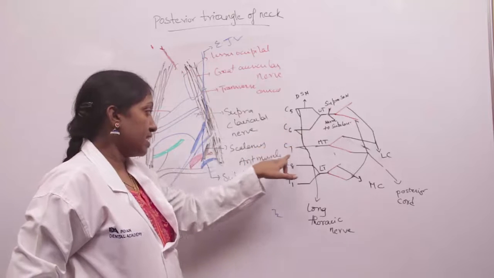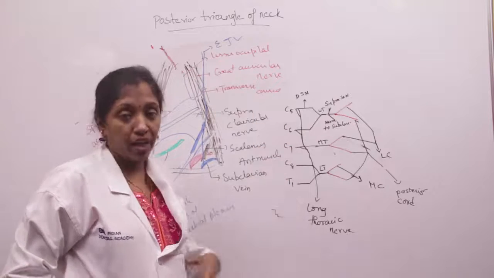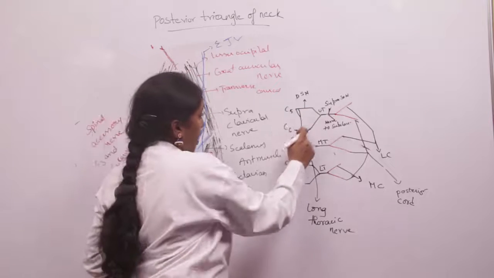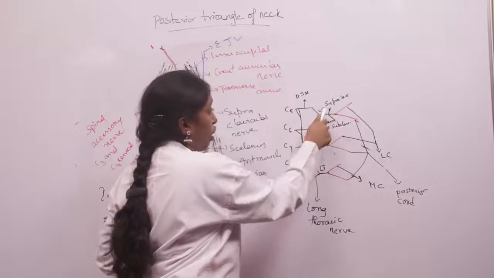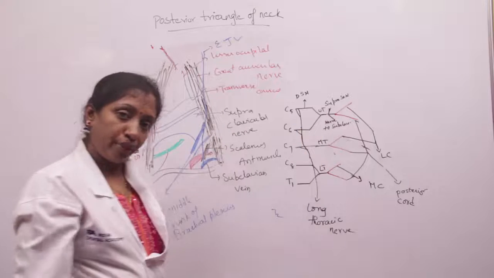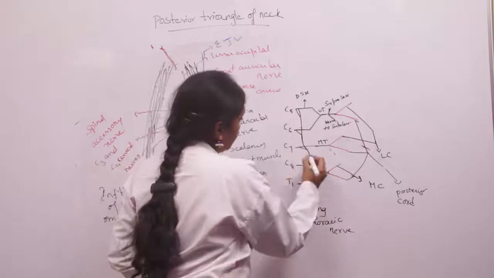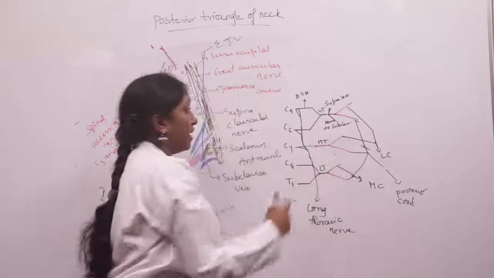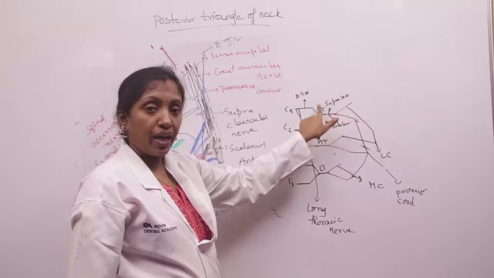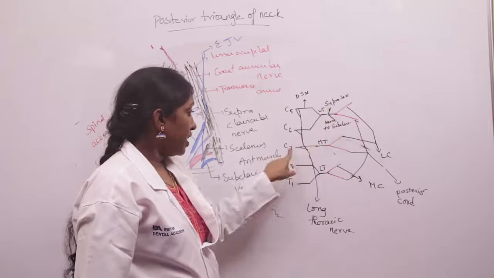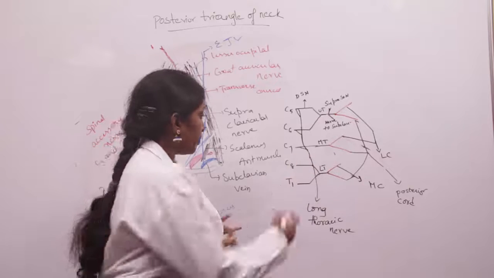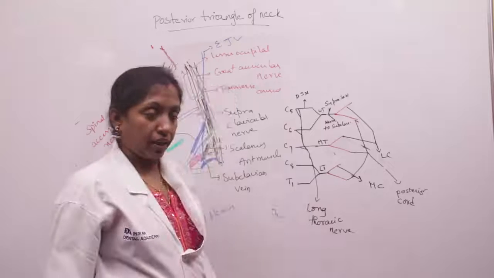So the C5, C6, C7, C8, and T1 roots form the roots of the brachial plexus. The C5 root and C6 root unite to form the upper trunk, and the C7 root continues as the middle trunk. The C8 and T1 roots unite to form the lower trunk.